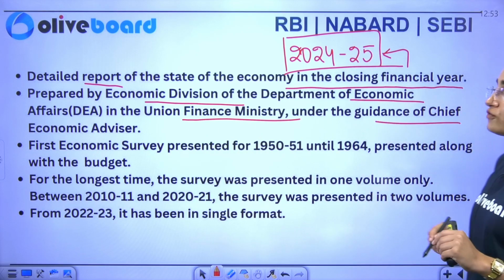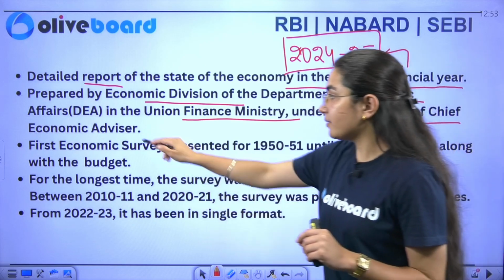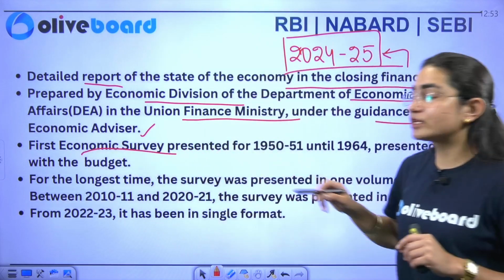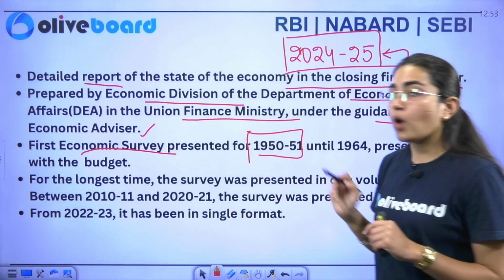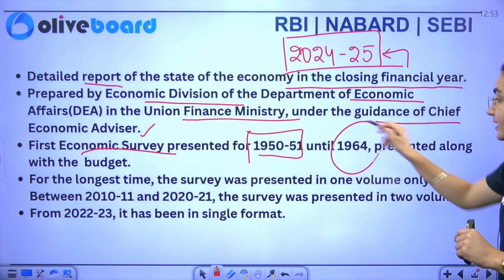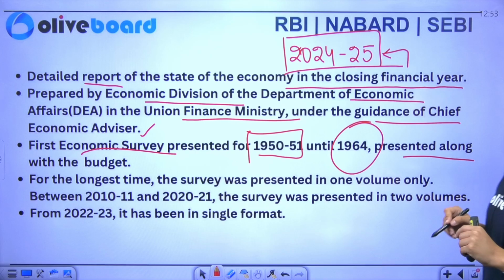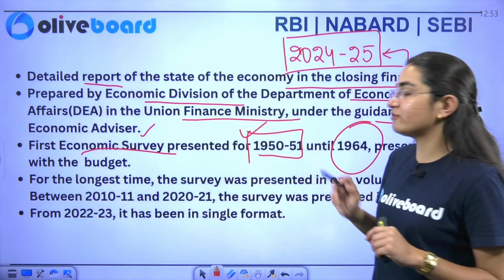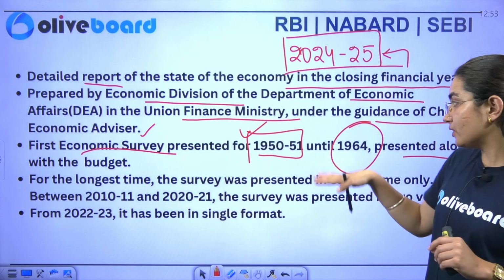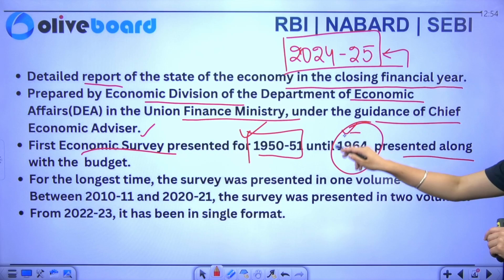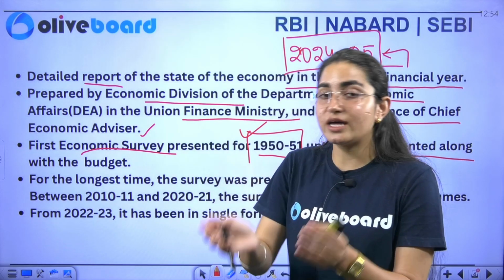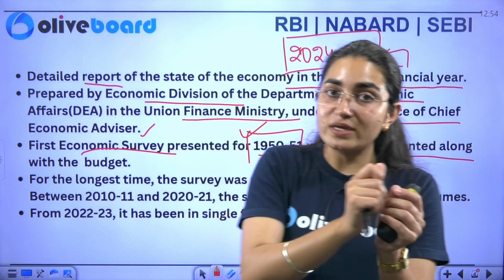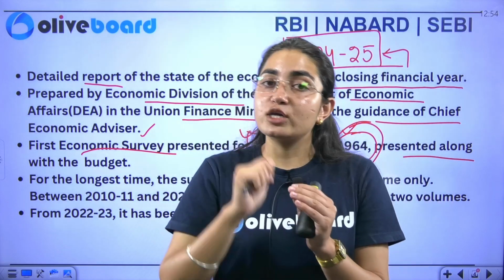Under the guidance of your Chief Economic Advisor. Now, the first economic survey was presented in 1950-51. Until 1964 it was presented along with the budget. So the first year when it was implemented was this year, but until 1964 it was presented along with the budget.